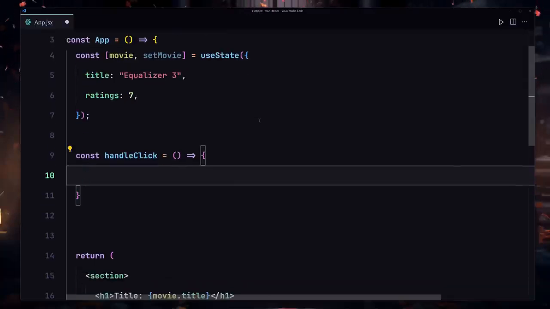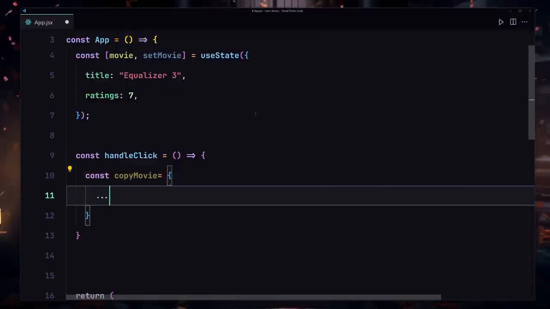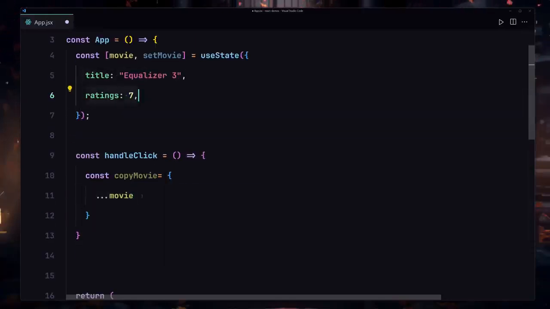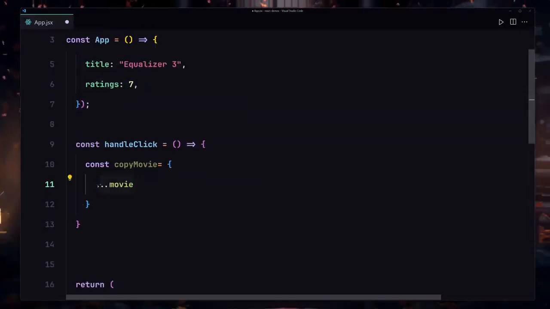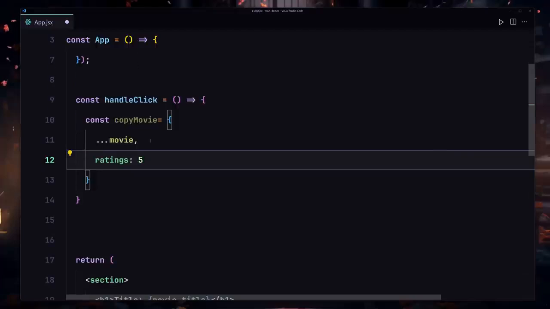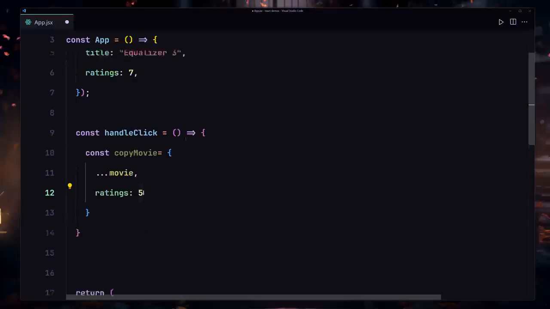So to do that, first of all, we're going to be making a copy of our state. So to make a copy, we can use copyMovie, and now inside there we can use ...movie, like we want to take the title and also the ratings. So this is how we are going to be making a copy of our movie. Then we can specify the comma and what thing we want to change. So I'll just write ratings, and then we want to change that to 5. So this is how we can change a specific thing inside that movie or inside that object.